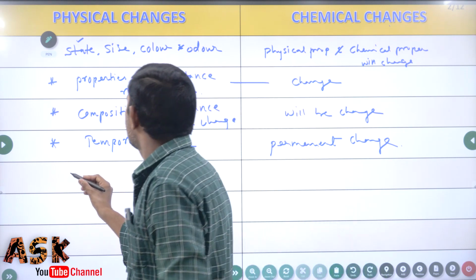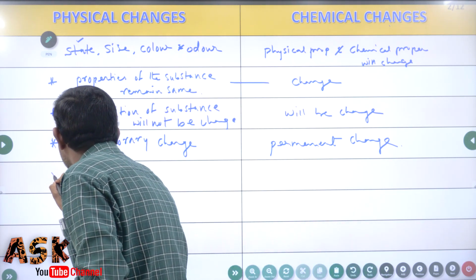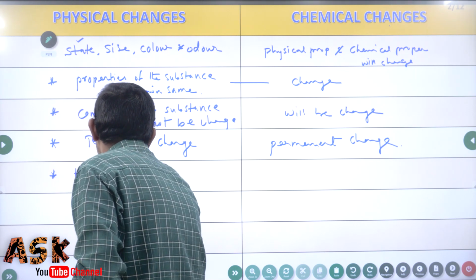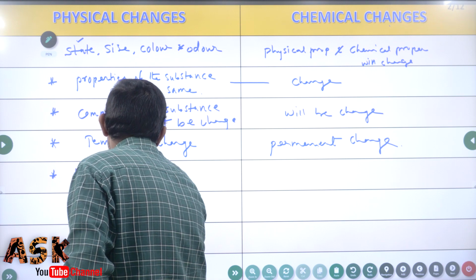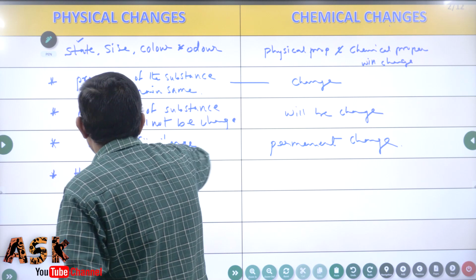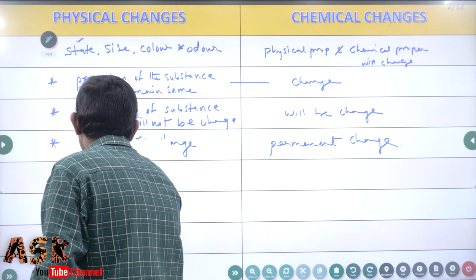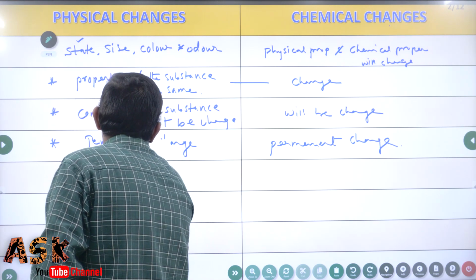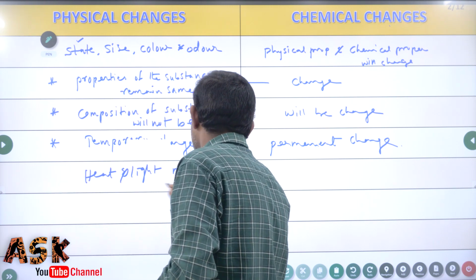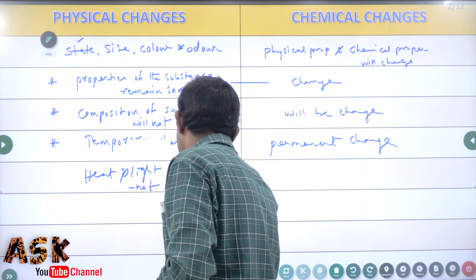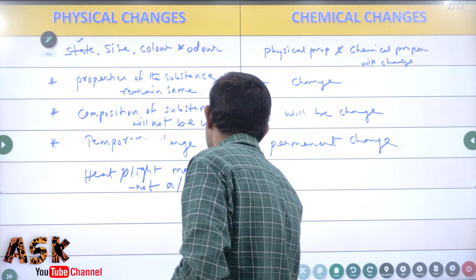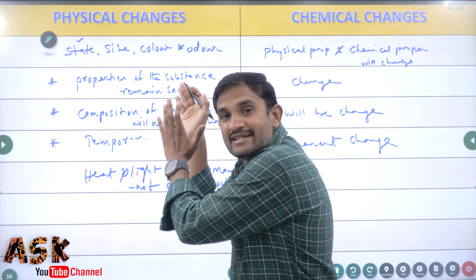Here we have to keep in mind one more most important point: heat energy and light energy. Heat energy and light energy may or may not be absorbed or given out towards the physical changes.